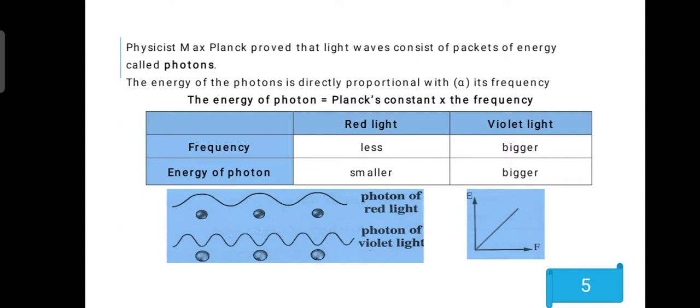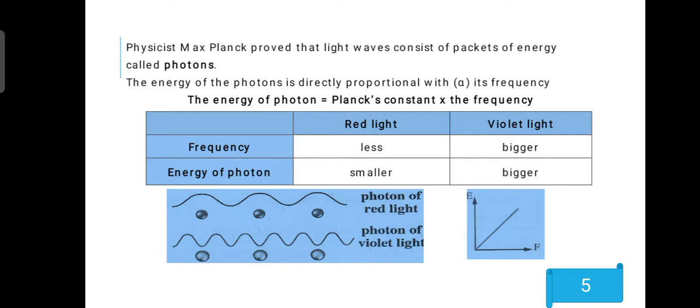So we have a physicist called Max Planck, who proved that light consists of packets of energy called photons. And the energy of photons is directly proportional to the frequency. So when the frequency increases, the energy of photons increases and vice versa. So the energy of a photon equals Planck's constant times frequency.